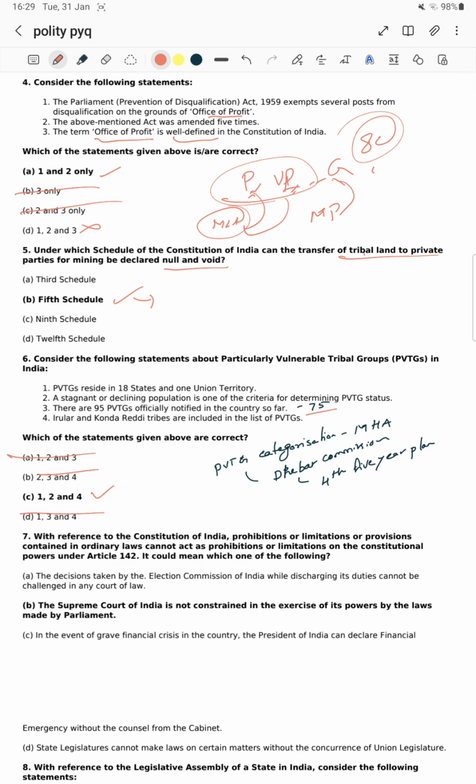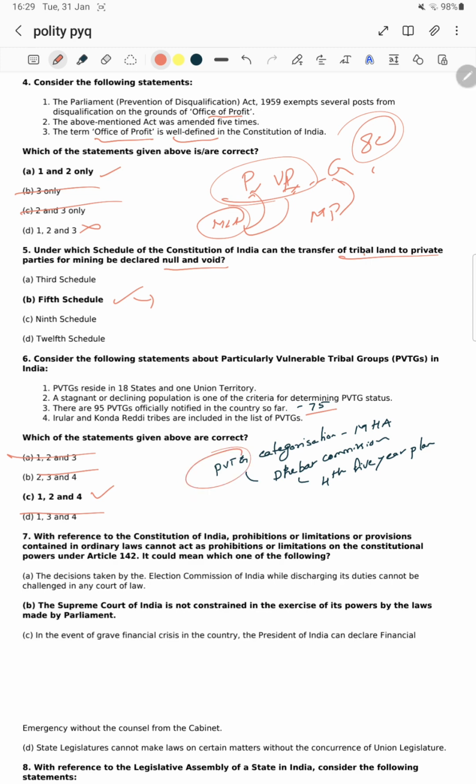Irular and Konda Reddy tribes. Konda Reddy tribes belong to Andhra Pradesh. Are they included in the list of PVTGs? That's right, sir. Irular and Konda Reddy were both listed in PVTGs. Now, next time the question might be asked in such a way.